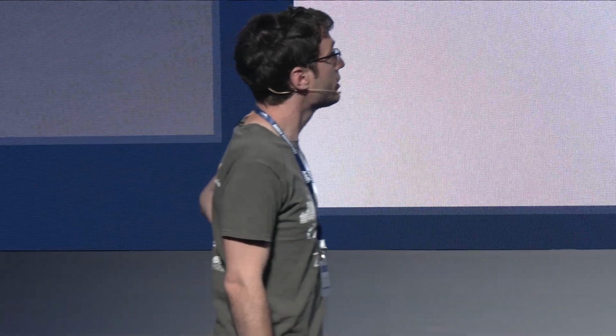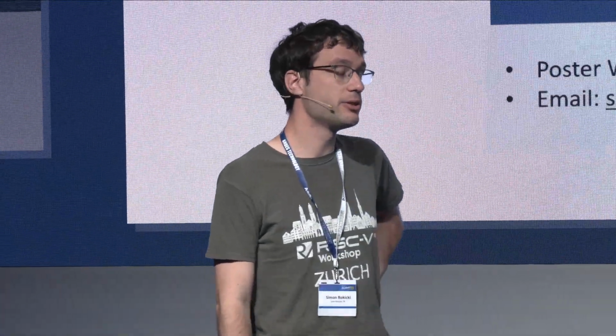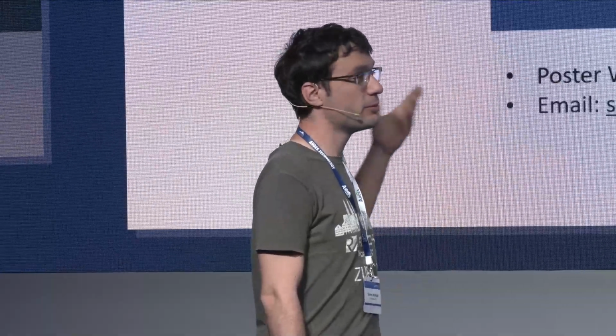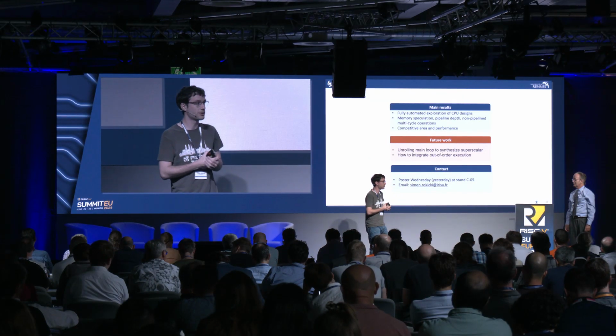Simon, can I ask you one thing? You've done all this. In a lot of modern designs, we worry about formally verifying they're correct. Have you looked at how you might incorporate formal verification within your flow? Yeah, we have plans to add some model checking to verify that everything that is committed in the generated pipeline would be committed in the instruction set simulator, that we do not commit wrong instructions, that we do not miss some instruction, and so on. So we can add formal paths which will be generated automatically to have some translation validation that everything is correct.